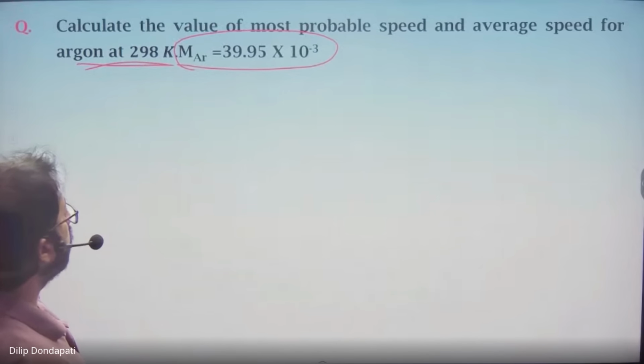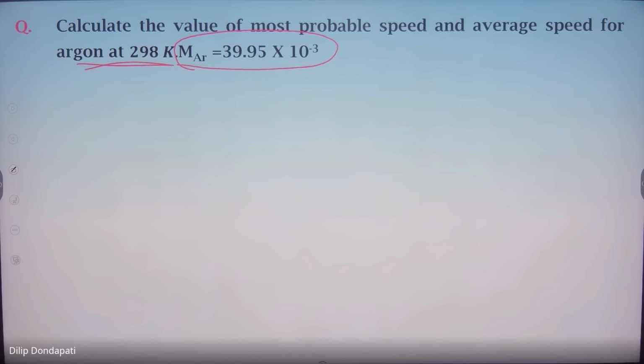You know the formula, right? Most probable speed, average speed. Sir, I got most probable as 352.2 and average speed as 397.3. So can't we just find the ratio of them, find one of them and multiply with the other? The question is asking the values separately, right? Value of most probable speed and average speed. You can take 8.3 and use the calculator.